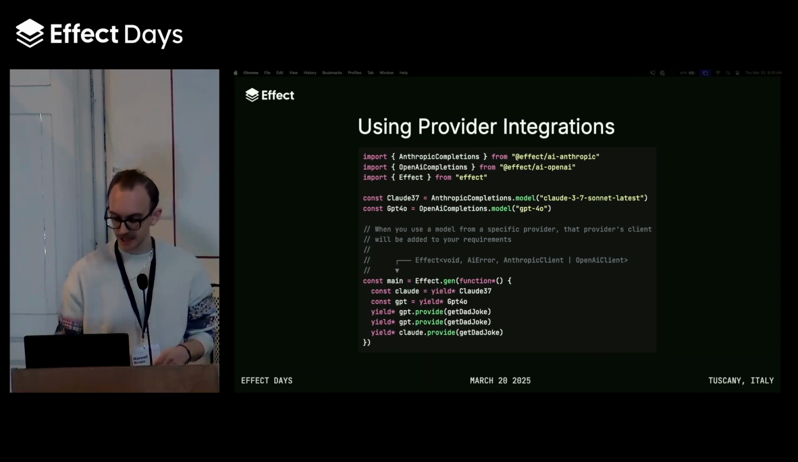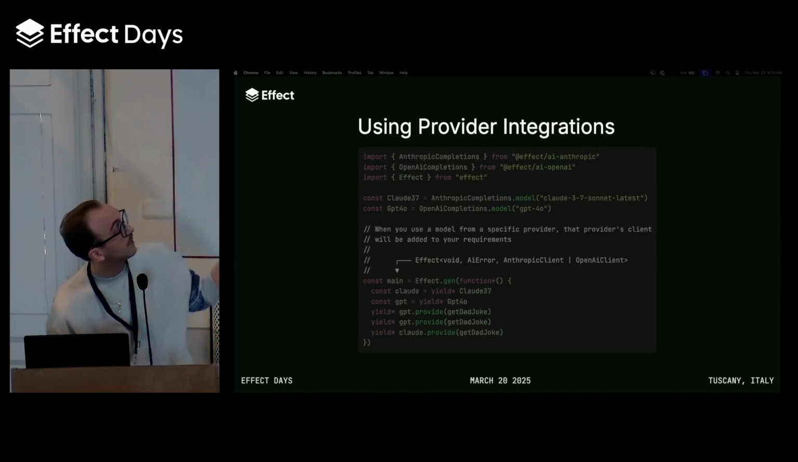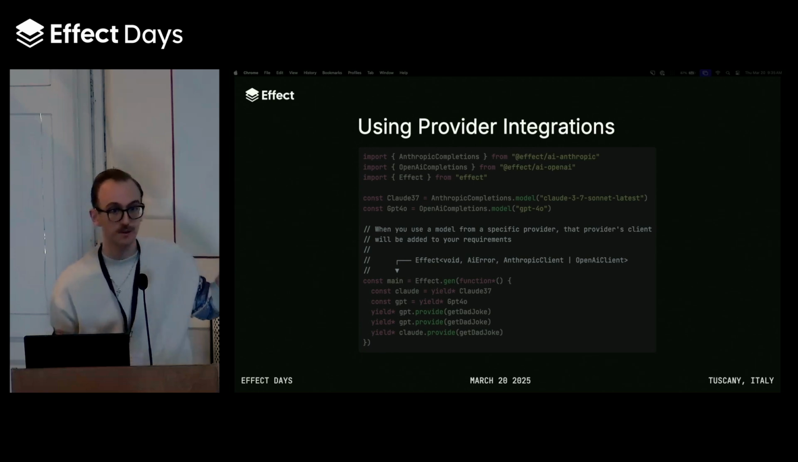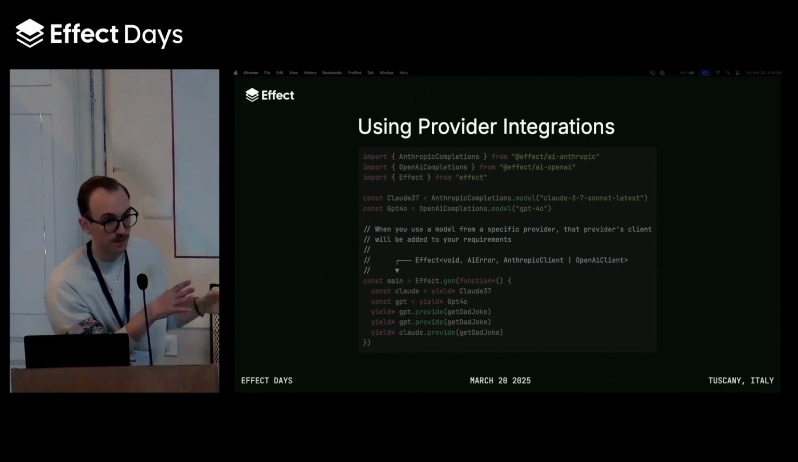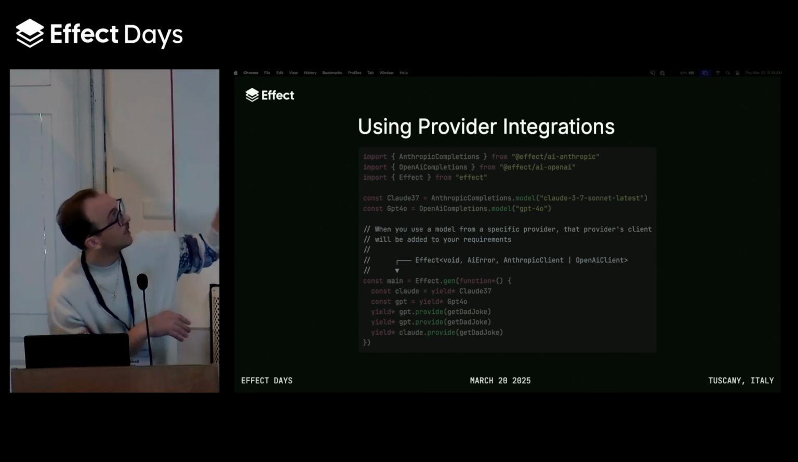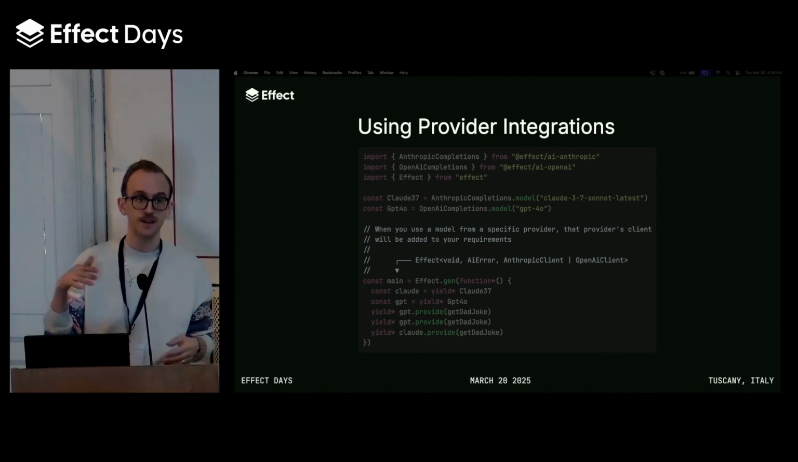And I'll draw your attention again. So this is a highlight of mixing and matching the different models, but I'll draw your attention again to the type of main, which now also tells us we need to provide an Anthropic client to our program. So all of the get-dad-joke program's completions requirements have been satisfied, but now our main program is telling us, okay, you just now have to give us the clients to interact with Anthropic and OpenAI.